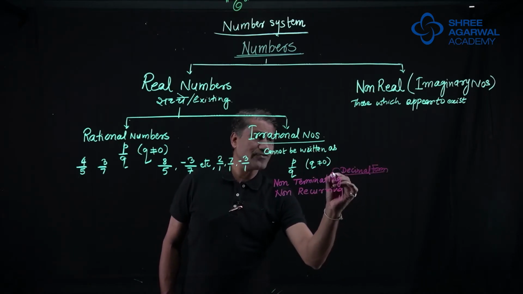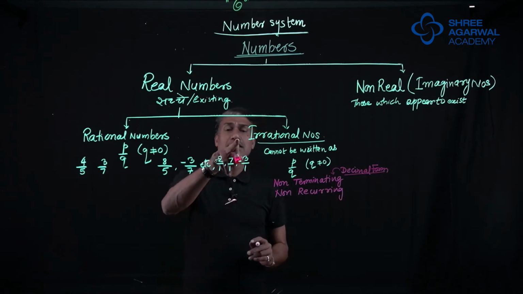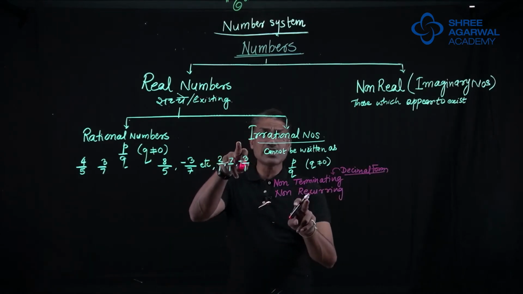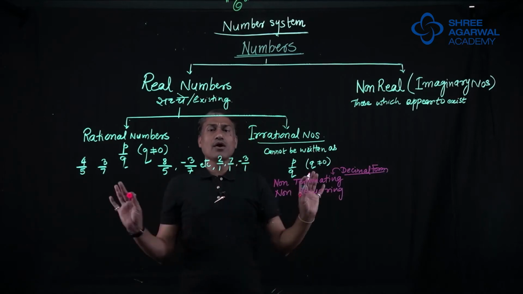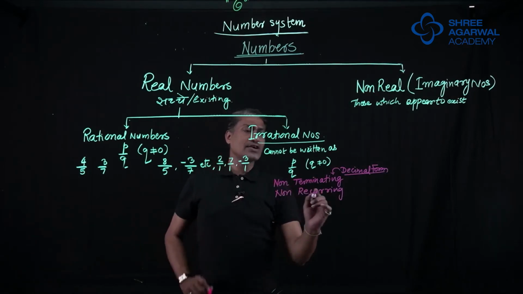So, in the decimal form, how are the irrational numbers? Irrational numbers are those numbers which are non-terminating and non-recurring. I will give you an example here.